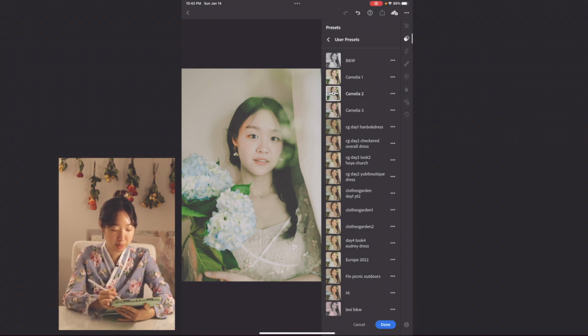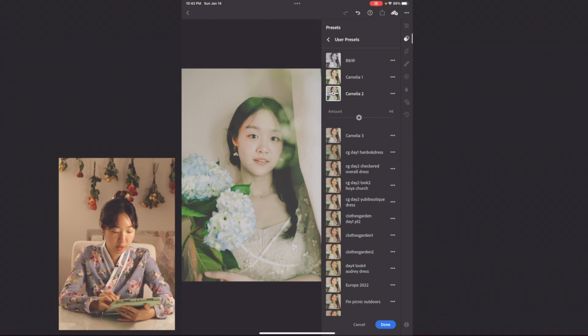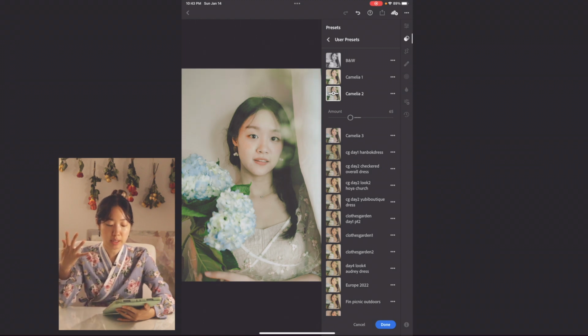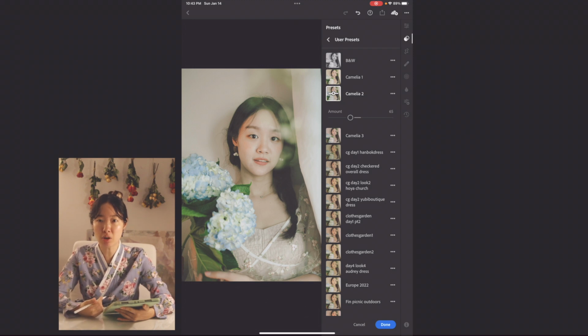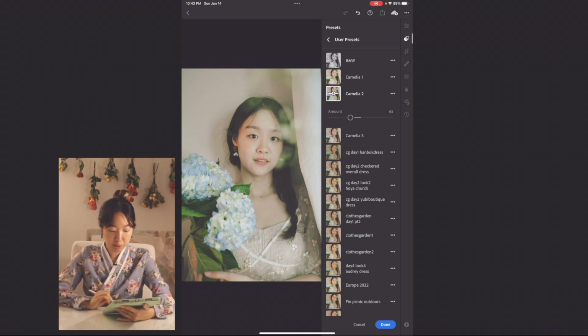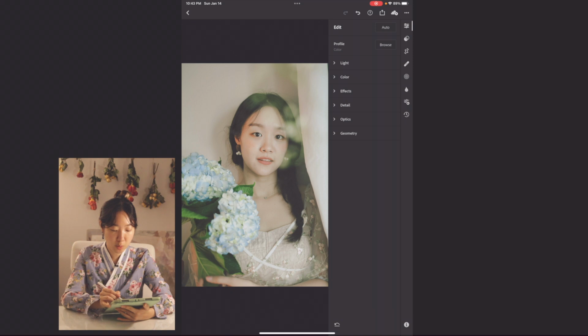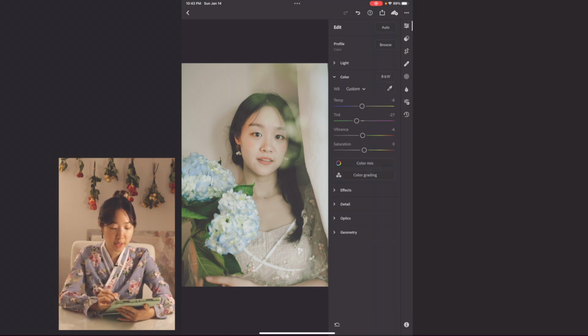As you see, Camellia 3 has that pink tone, but Camellia 2 has that green tone, and I'm going to apply that green tone of Camellia 2. I think the greenness kind of adds that freshness, or almost a forest or like sacred garden look. I take green a lot in my color palette, even in photography, because I think it represents nature and beauty of that. So I'm going to apply that, and I'm going to go back to color as usual.